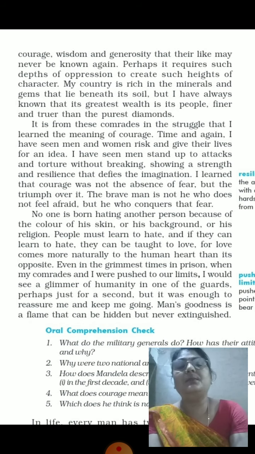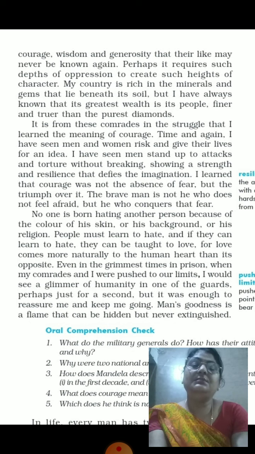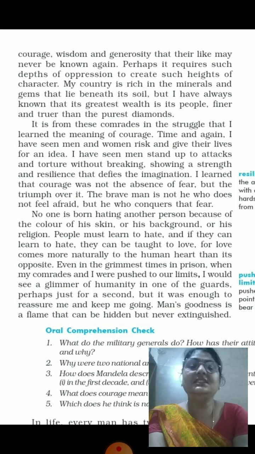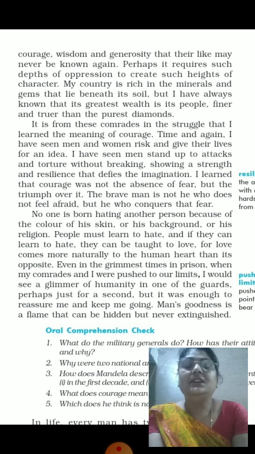And he was talking about the time when he was in prison, and he and his friends were tortured in different ways, and the white people were crossing the limits. But when he saw a guard who had humanity, it encouraged him.